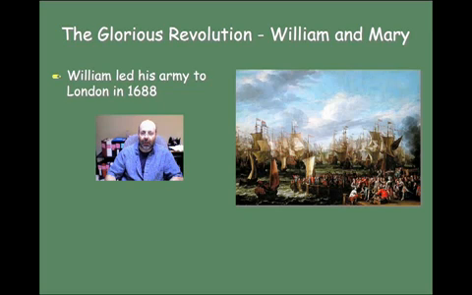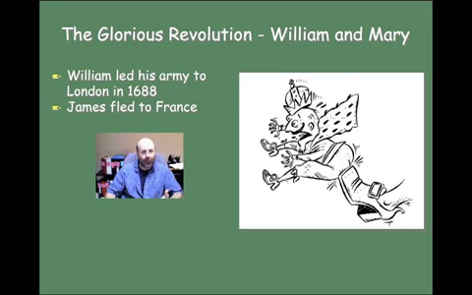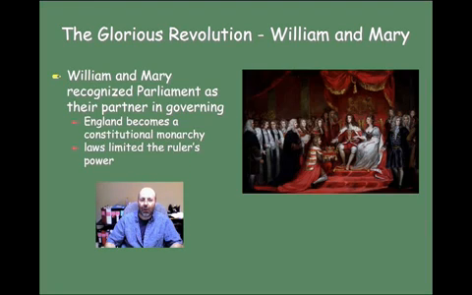William led his army to London in 1688, and James, as a result, basically fled to France to escape. And William and Mary were recognized by Parliament as partners in governing England, and as a result, England became what we call a constitutional monarchy. And so, in this case, what we know about constitutional monarchies is that laws essentially limit the ruler's power. So in this case, the English exception is that instead of having an absolute monarchy like you see in France or Russia at about the same time, instead England became a constitutional monarchy where Parliament ruled over the king by establishing a set of laws.